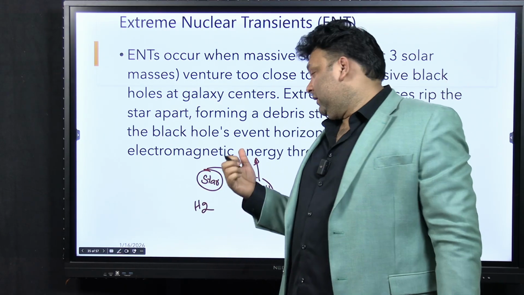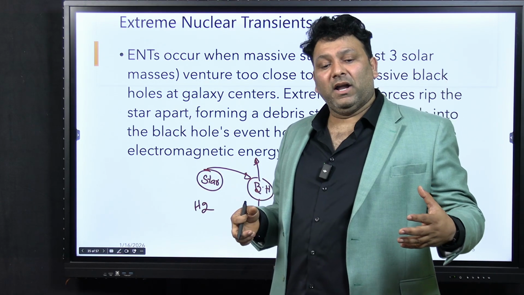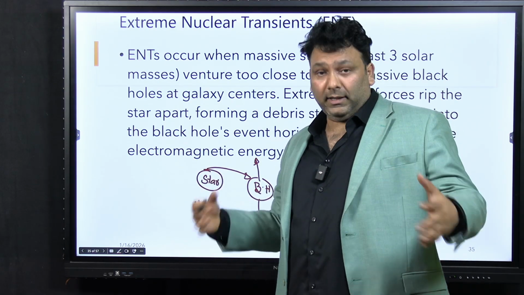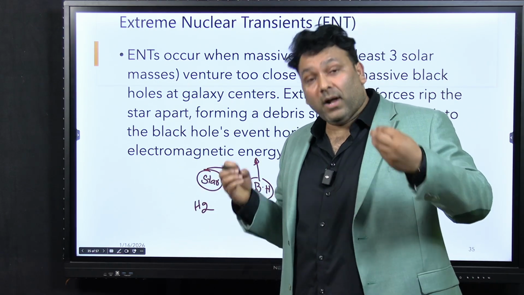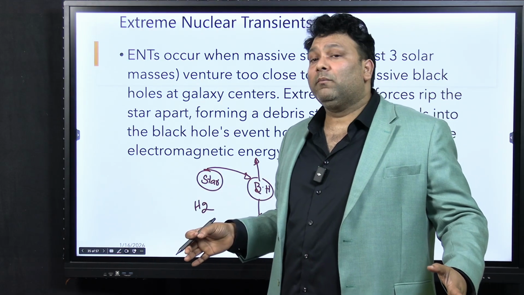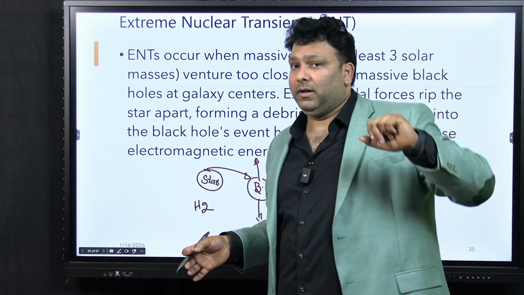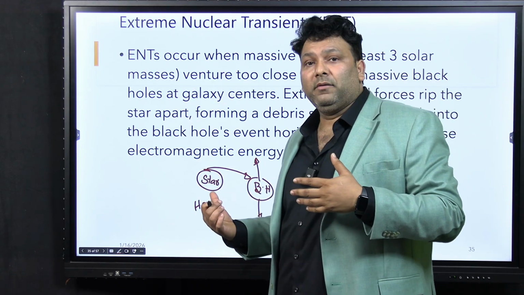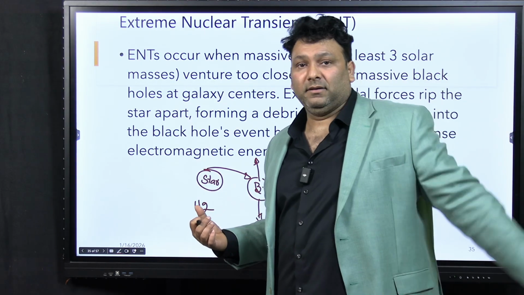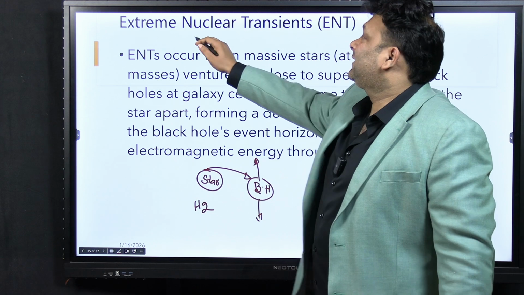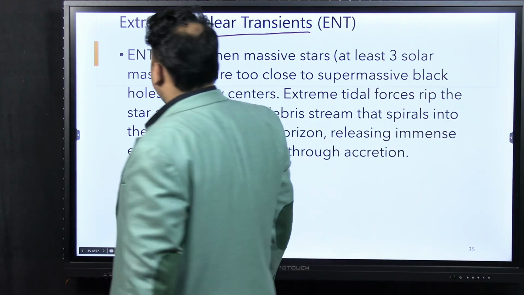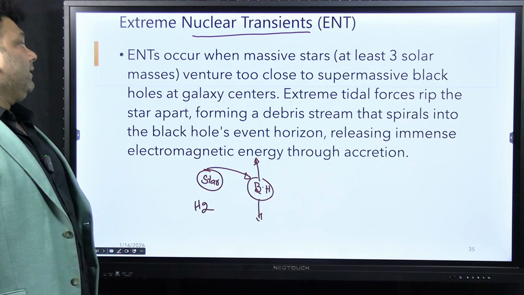And such energy generation will outshine the entire universe. So much light will come out, such a big blast, that even the sun will be hidden, the sun will not be visible. If this event is happening during the day, you are watching, it will outshine the sun, and these are called extreme nuclear transients. Okay, in a very simple way.